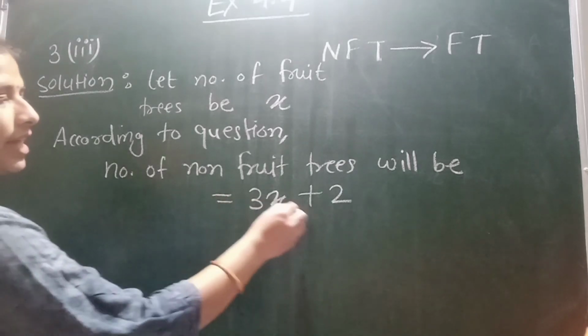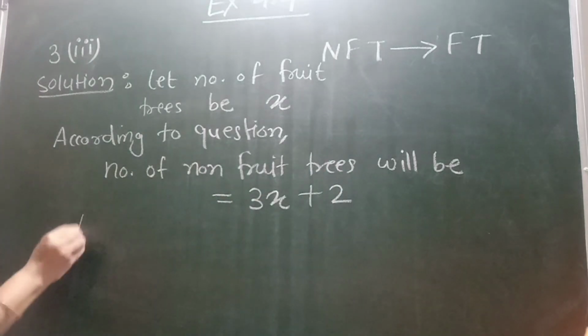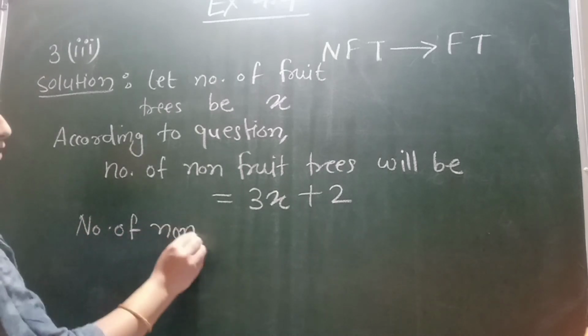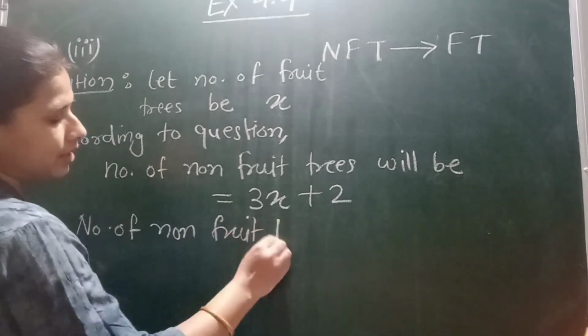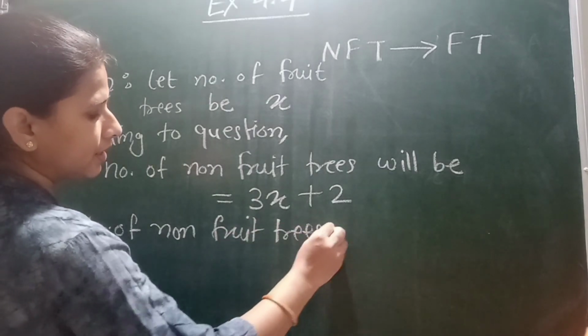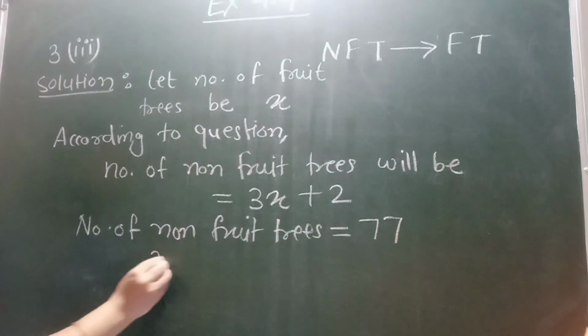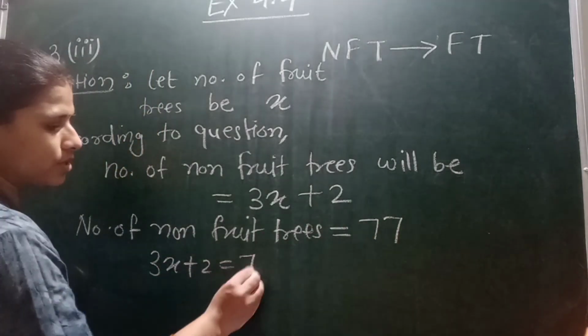So 3x plus 2. But here it is given that the number of non-fruit trees equals 77. So we will substitute: 3x plus 2 equals 77.